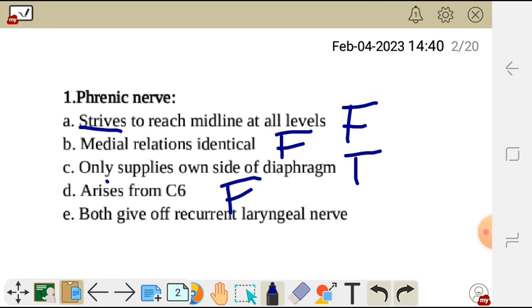Then E, both give off a recurrent laryngeal nerve. This is false as well, because the vagus nerve is the one which gives off the recurrent laryngeal nerve. So statement E is false.